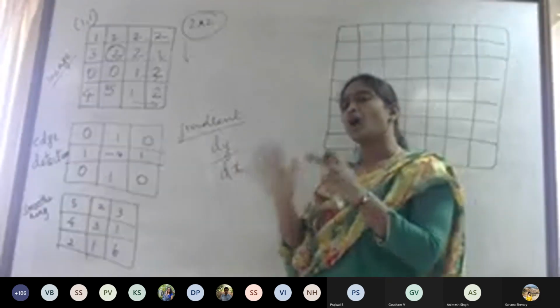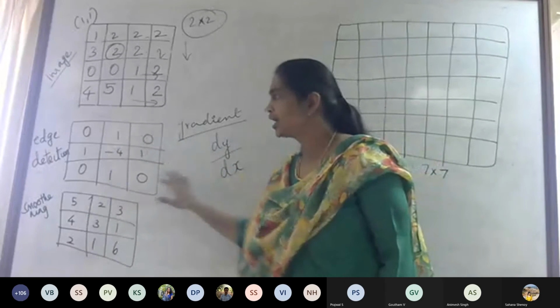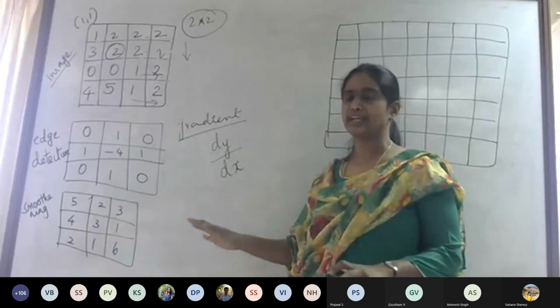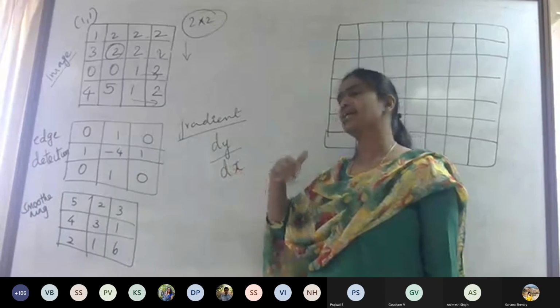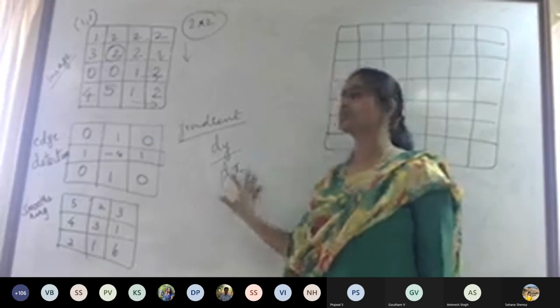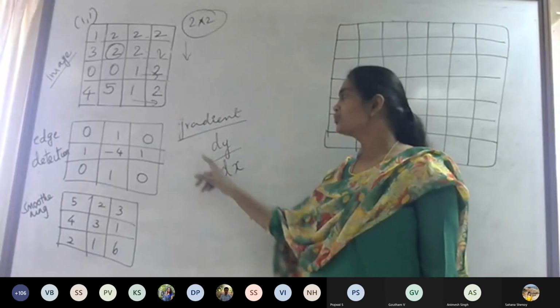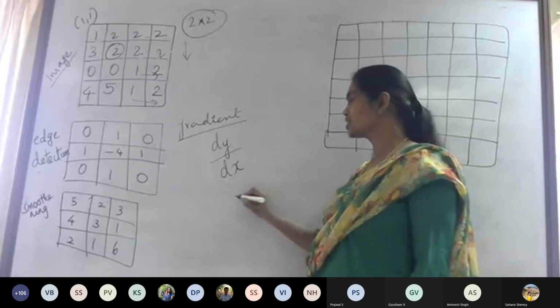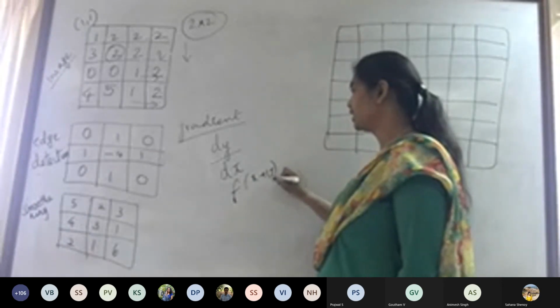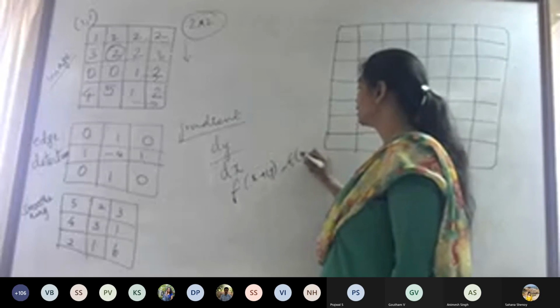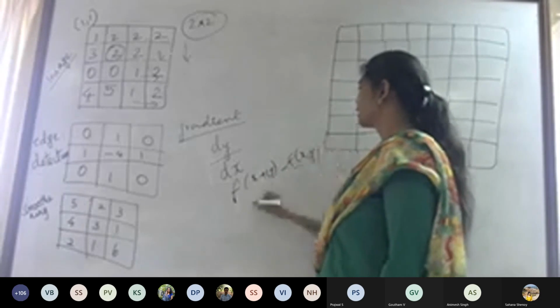How this formula is arrived at, I am not going to explain here because that itself will take 1 hour. So we are not going deep into that, but this is the idea. For doing this, we take f of x plus 1 comma y minus f of x comma y.